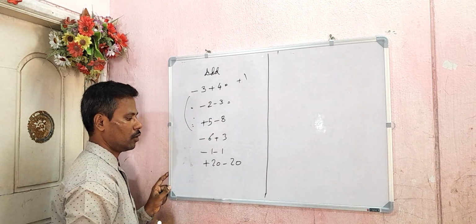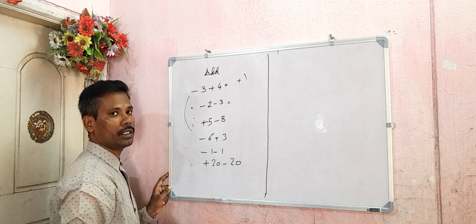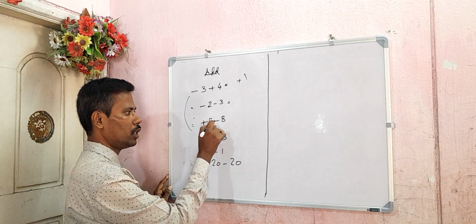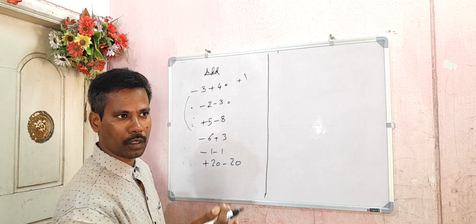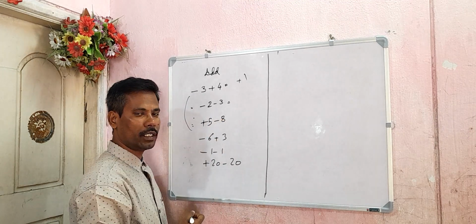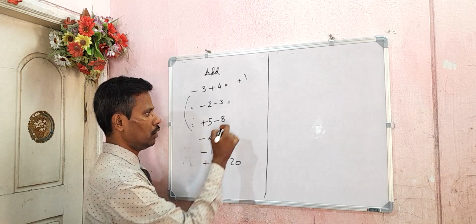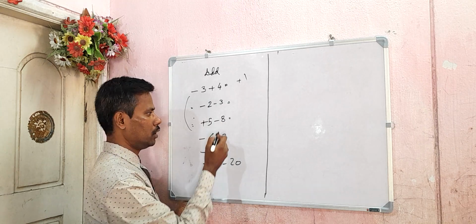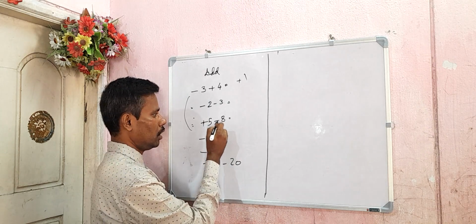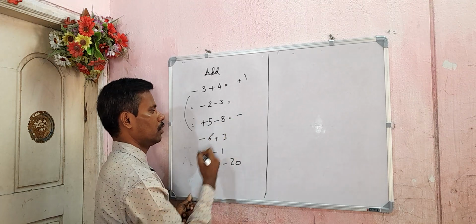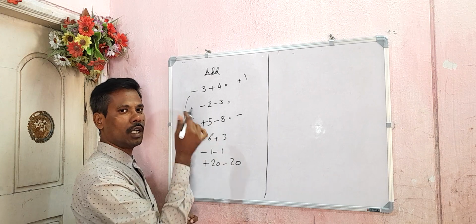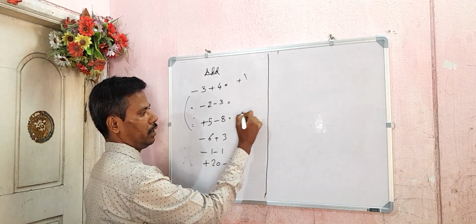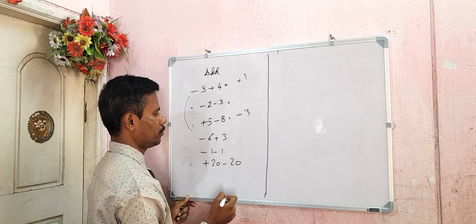Next, go to this one. We'll come to this later on. +5 -8. Which number is bigger? That at least you know. Even if I ask 3rd class, 4th class students, they will tell which is bigger, 5 or 8. Which number will come first? You will say 8. But what is the symbol for 8? Here on the left side you see minus. And again a minus symbol is there, always subtraction. 8 minus 5 is 3.